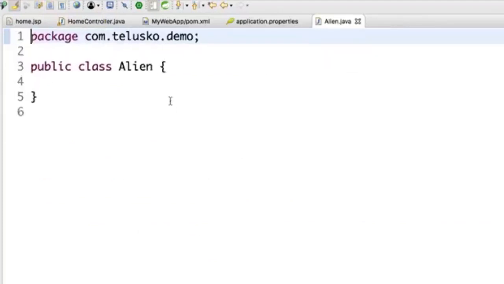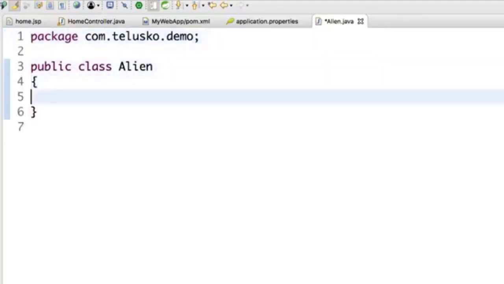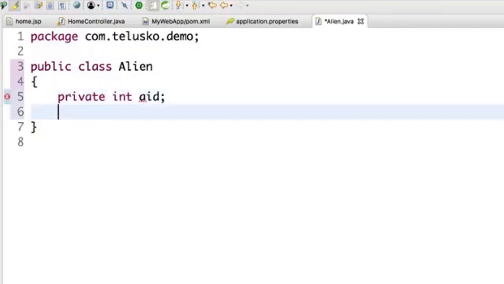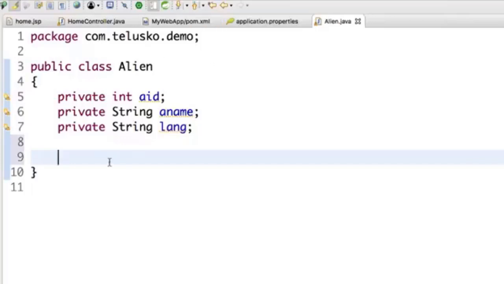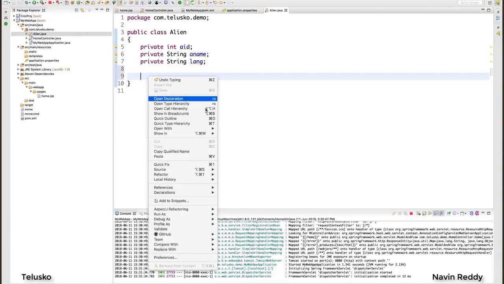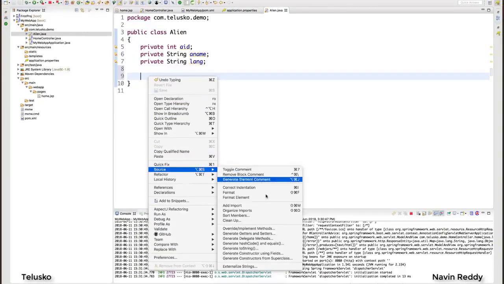In this Alien class, I want to have certain variables: private int aid, private String aname, and private String language. Everyone has their own favorite language, right? You might work on multiple languages, but there is some language which you always love. So we have these three variables, and with these three variables, I want getters and setters.